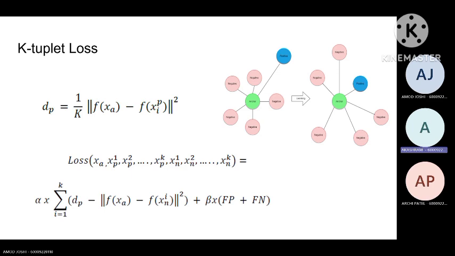In triplet loss, we have one anchor, one positive, and one negative, where we try to learn embeddings of feature vectors such that the anchor and the positive are embedded closer together, and the anchor and the negative are embedded far away from each other. K-tuplet loss takes into account multiple negatives, so the anchor and the positive are embedded closer together, whereas the anchor and all the negatives are embedded farther away from each other.